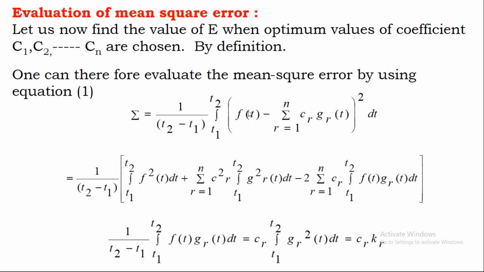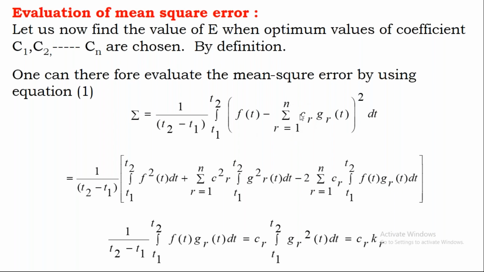So please try to compare with the previous equation. My f1(t) is now f(t). My f2(t) is now gr(t). And my C12 earlier, now we represent as Cr. But here, Cr and gr are not a single component. We're considering this for a number of components, so for that, we need to use this summation.